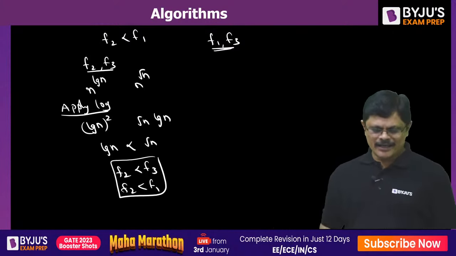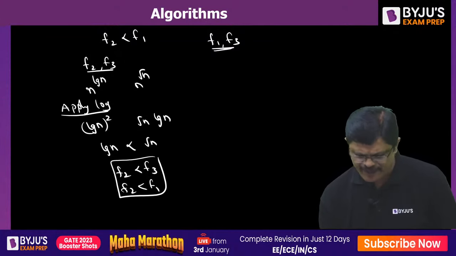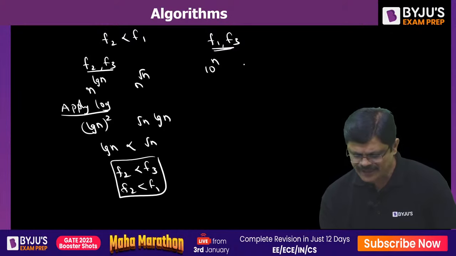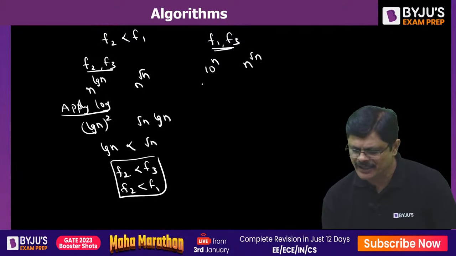So let us conduct a war between F1 and F3. F1 is 10 power n. F3 is n power root n. Again apply log.